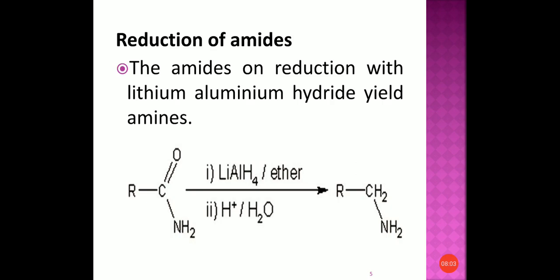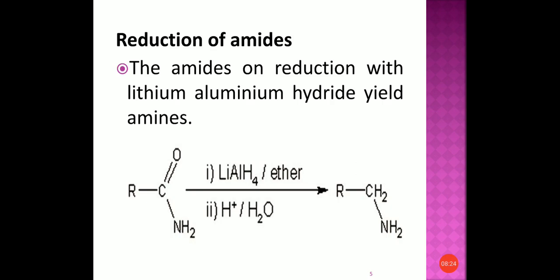In that way you can prepare amines. The third one is reduction of nitriles. That means reduction of cyanides. Cyanides can be reduced to amines on reduction with lithium aluminum hydride or in presence of platinum or palladium.